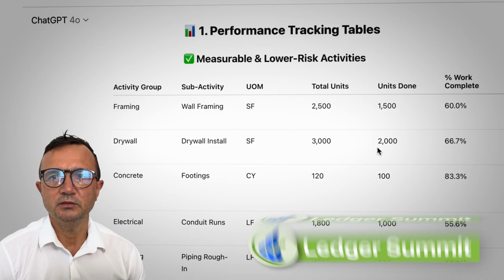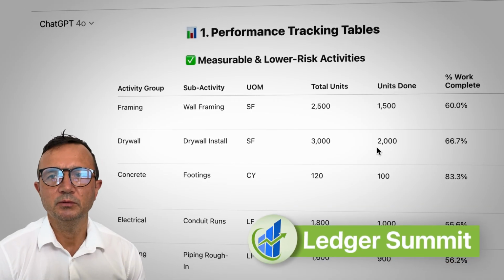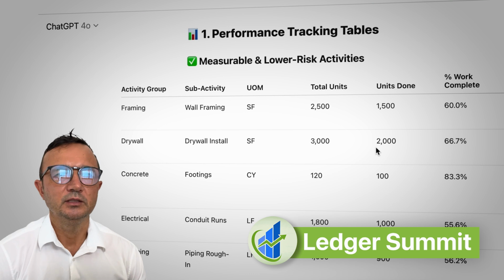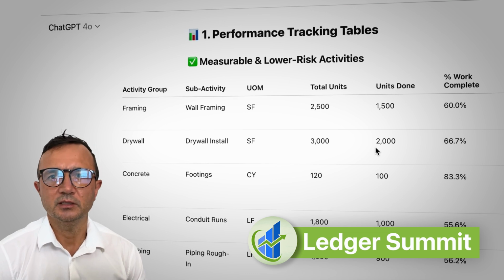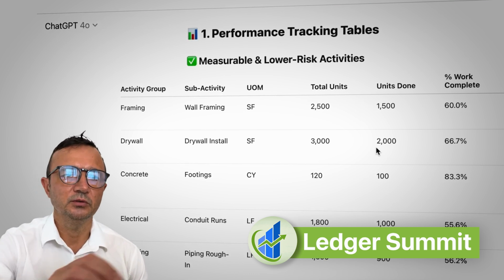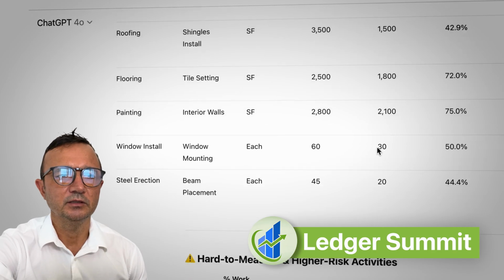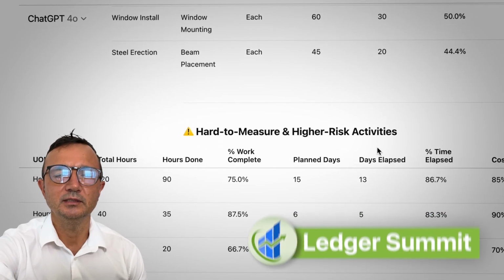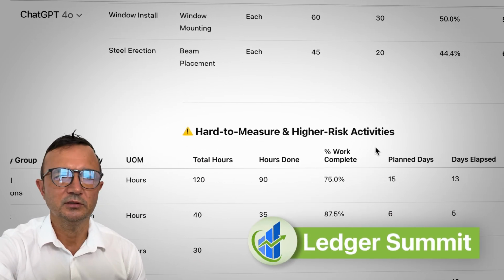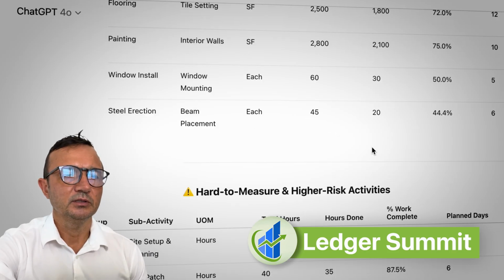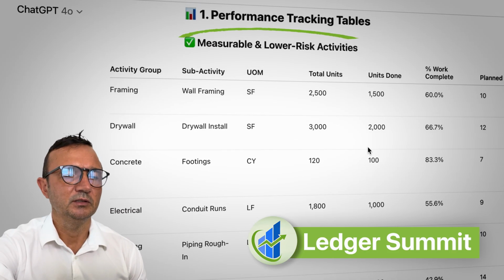So for low risk activities, we have a goal, we know what we need to do, it's measurable, and then we can track it against actuals to capture issues early. For high risk activities, it's where work is not as easily measurable, so I want to track it separately. So let's start with the first table for low risk activities.